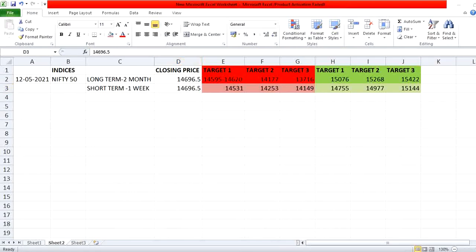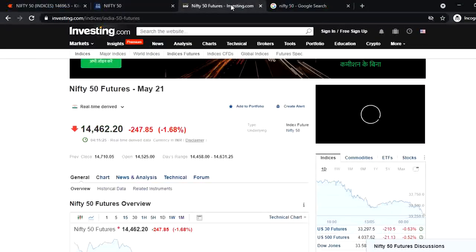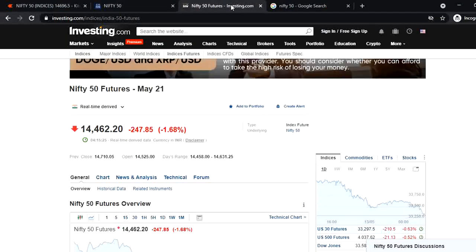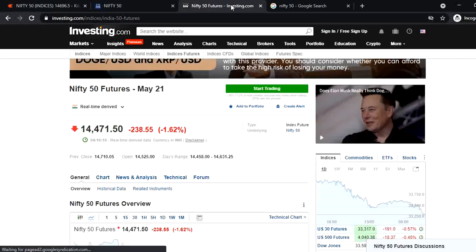Again I am going to see SGX Nifty. What is SGX Nifty showing? Oh my god, this is right now 14,471 of SGX Nifty. So there is a chance, I cannot assure you, but there is a chance the Nifty can fall to 14,200 points tomorrow. But night Dow is there, then in the morning also there is a possibility it can recover.